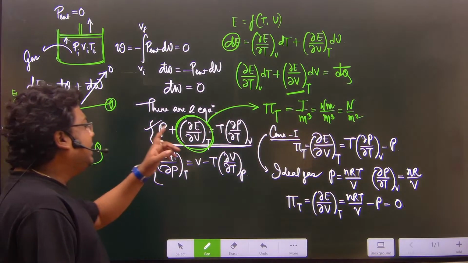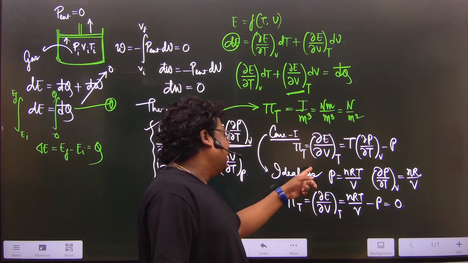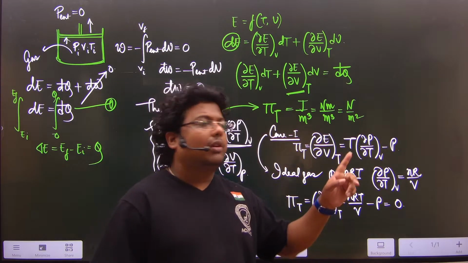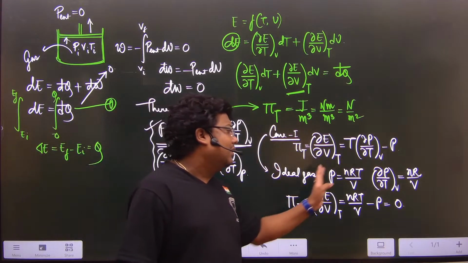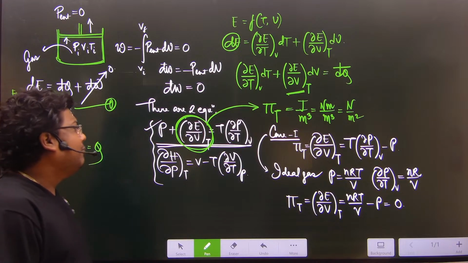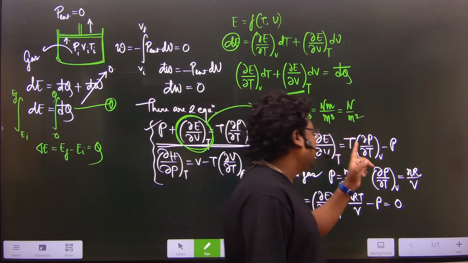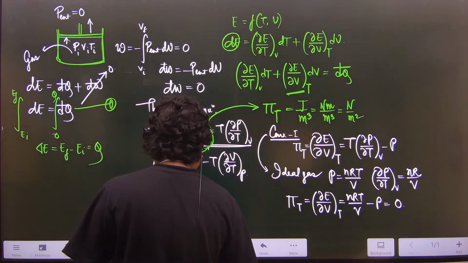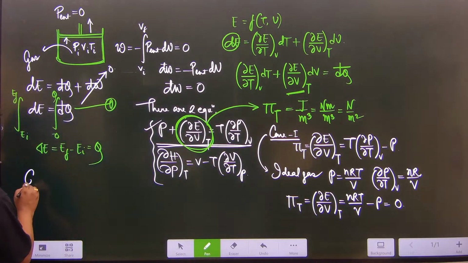So the infinitesimal change of internal energy per unit change of volume at a fixed temperature will be 0, and the internal pressure will be 0 for ideal gas. Okay. So if there are 4 options, you have to specify the correct option, which is 0. Now what will be case 2? Now the gas will be a different gas. So case 2,